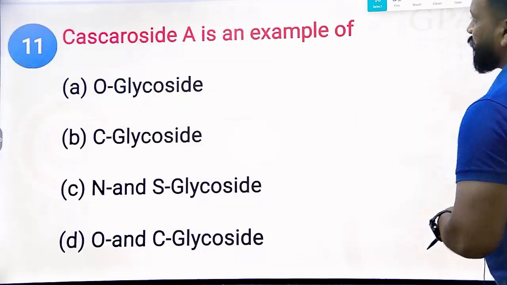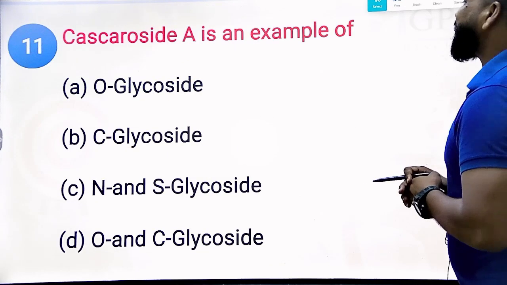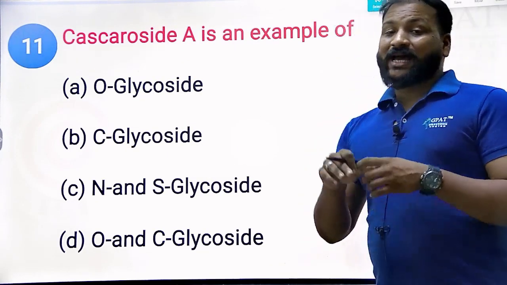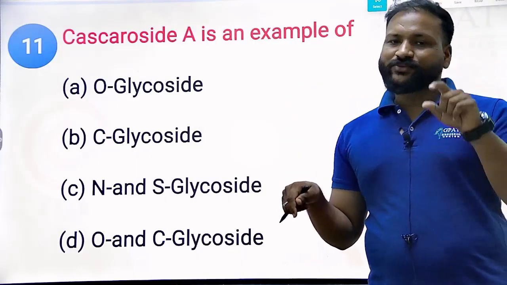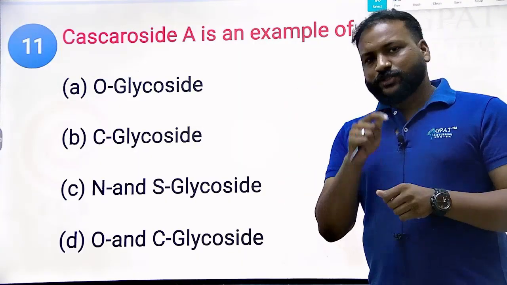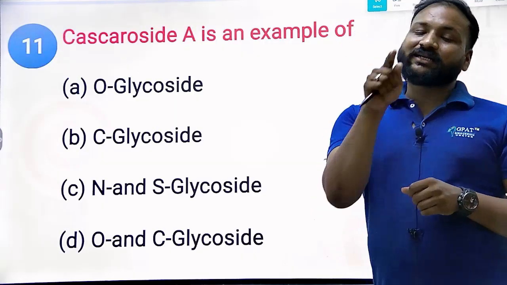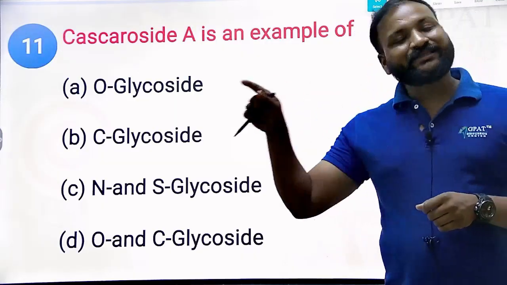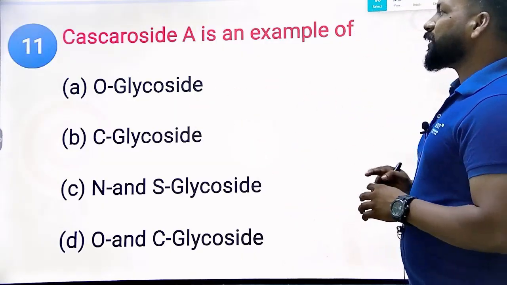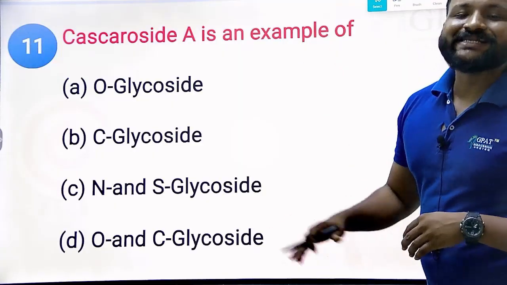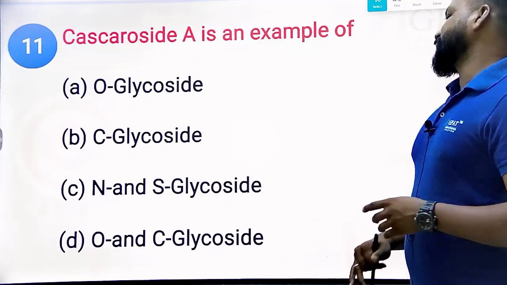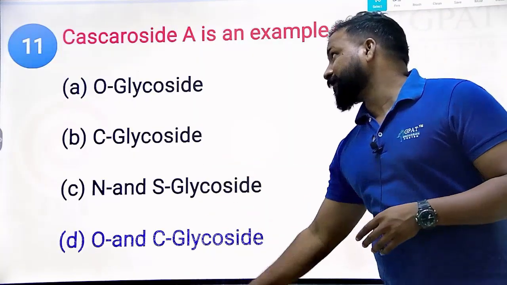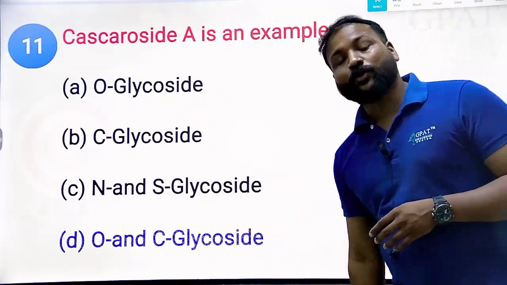Next question. Cascaroside A is an example of cascarosides. In the classification I have shown you C glycoside, O glycoside, S glycoside, N glycosides. The glycosidic link alphabet is the same, the example is also the same. So C means obviously C glycoside. Cascara is found in C glycoside. Sorry, cascarosides contain both C and O glycoside.